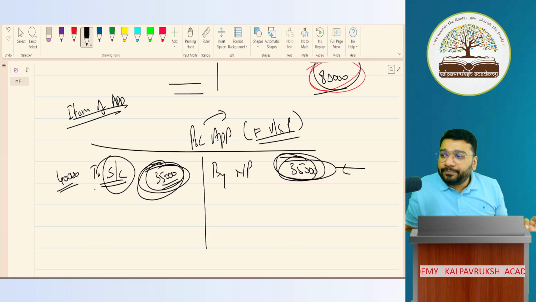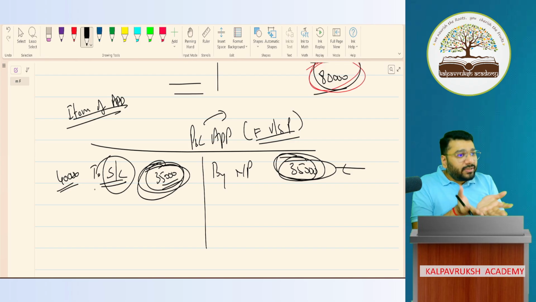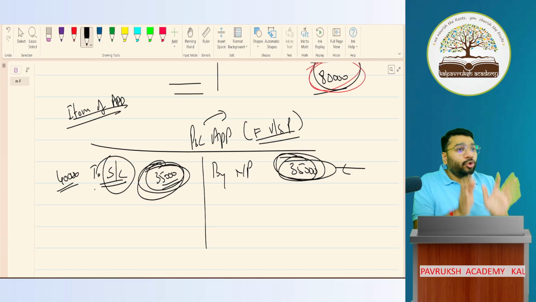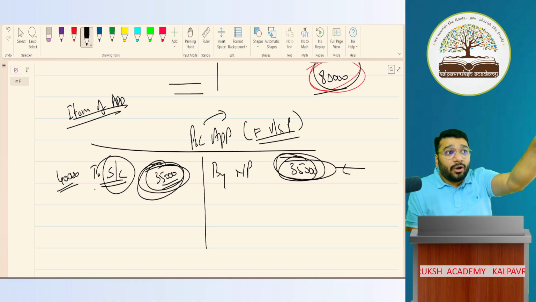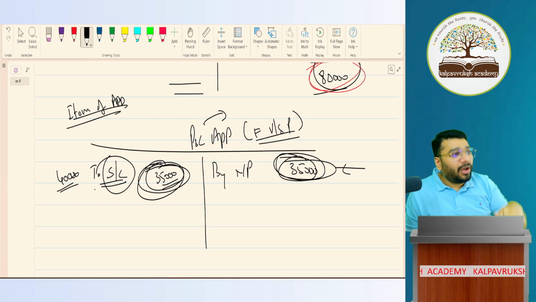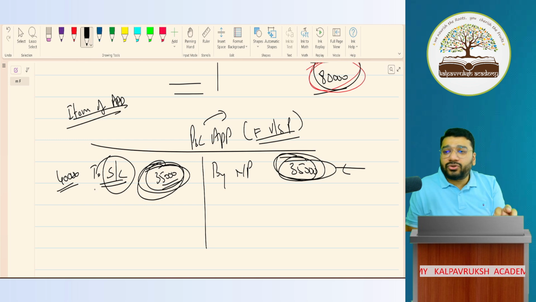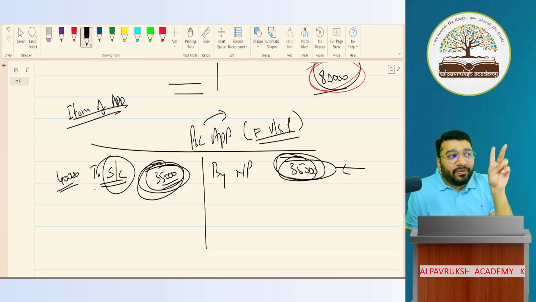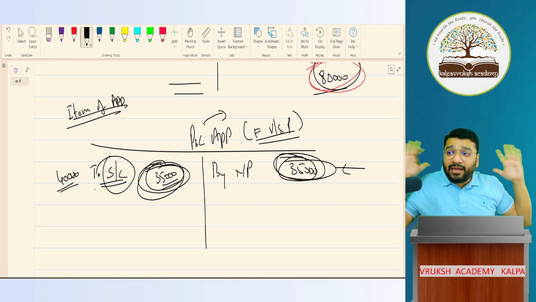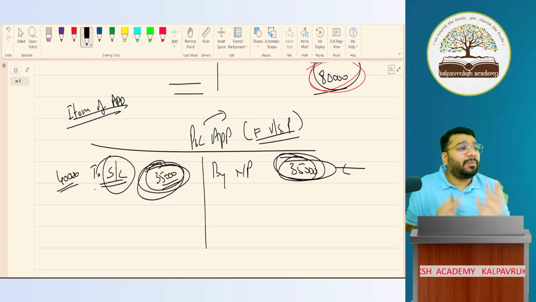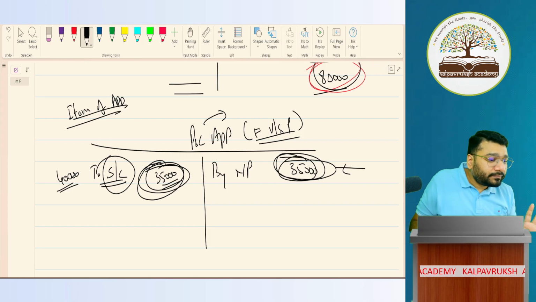Got it, not got it? Now you'll have a lot of doubts regarding this. I know you should have. If you don't have the doubt, I will put doubt into your mind and solve it in the upcoming classes. Because today my intention was to discuss only the meaning of charge against profit and item of appropriation. You will be having a lot of doubts, which I'll clarify gradually in the upcoming classes. Got it, not got it?